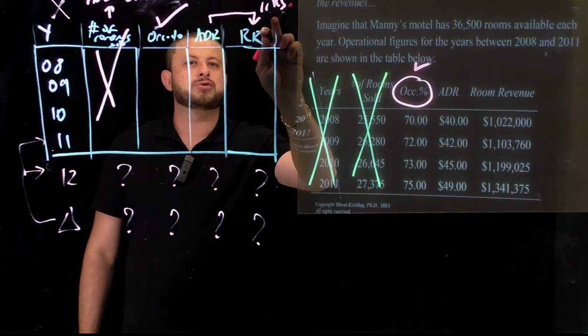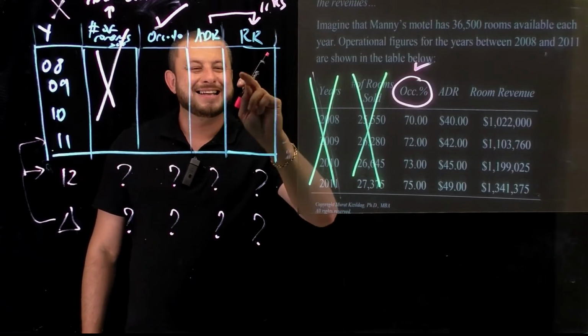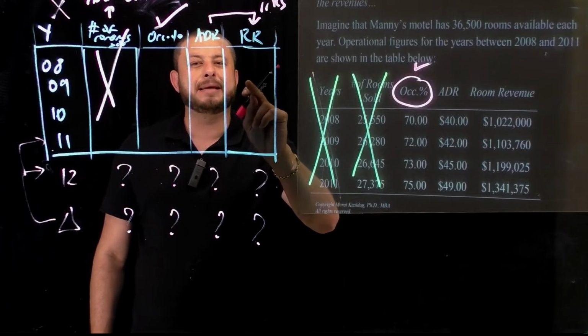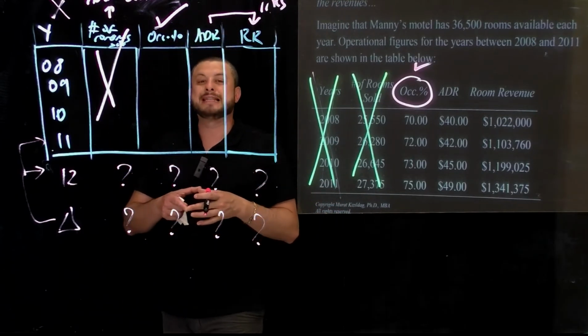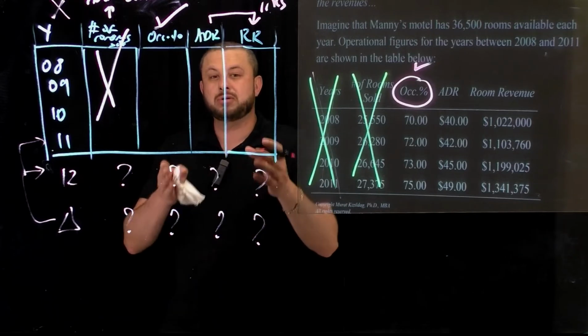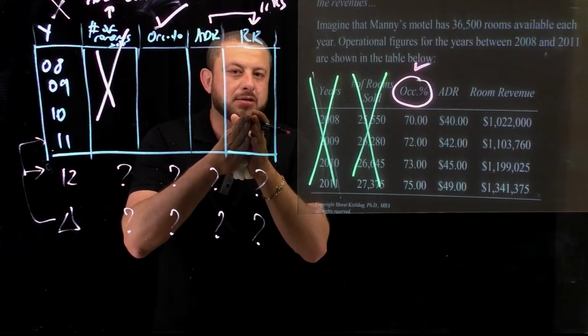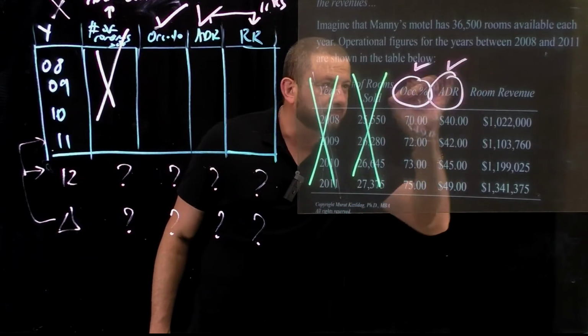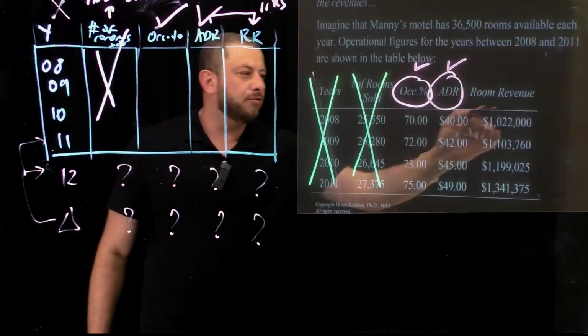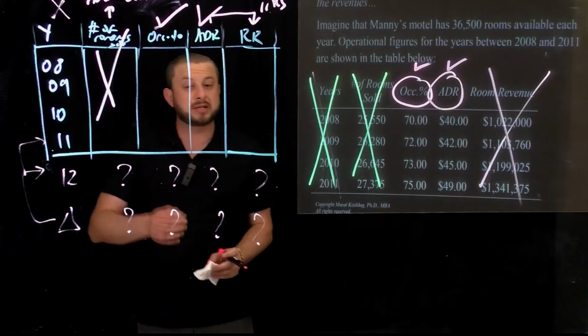Yes. And since room revenues are dependent on ADR, because ADR moves independently and based on the ADR, room revenues are determined, we're going to take a look at the trend in ADR, and therefore it doesn't make sense for us to analyze the trend in the room revenues.